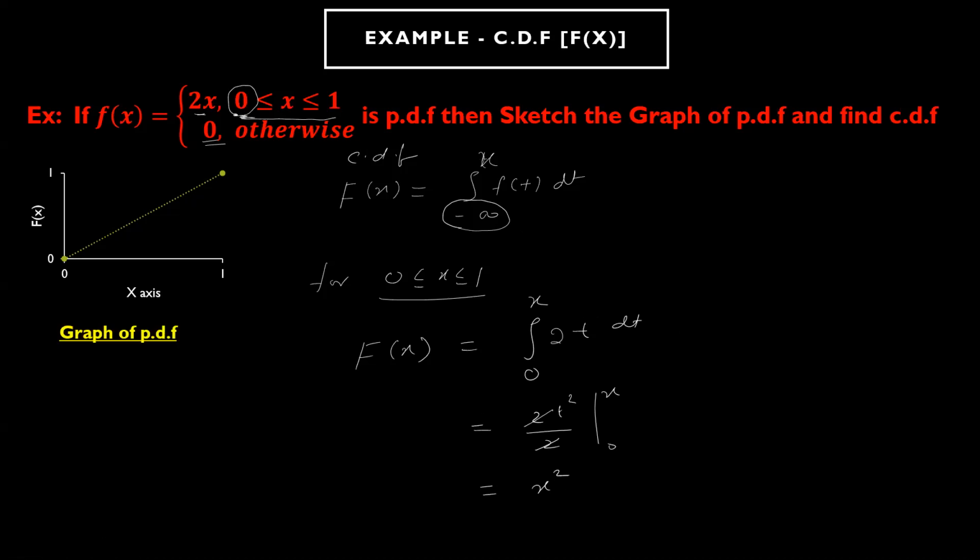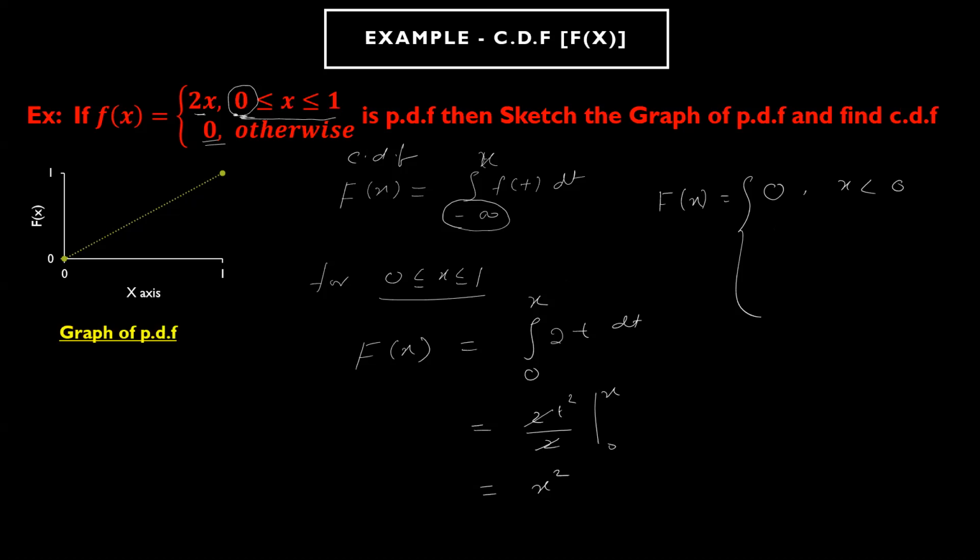Now this is the CDF for this interval. When you write the CDF in standard bracket form, any value apart from this limit will be 0. So this will be 0 when x is less than 0.